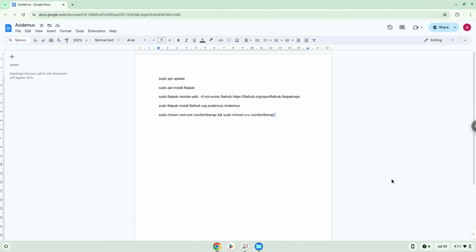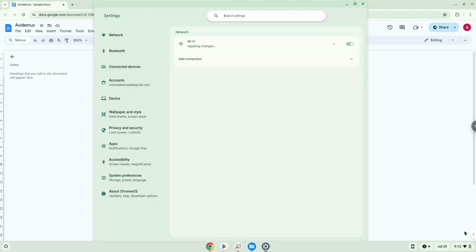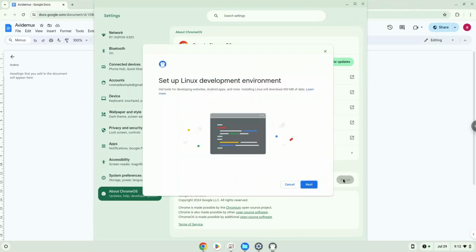To do this we will go to our system settings and click on the About Chrome OS section on the left panel. Under the Developers section, choose to set Linux up. Turn on Linux.